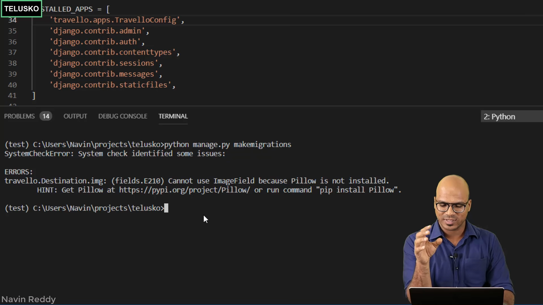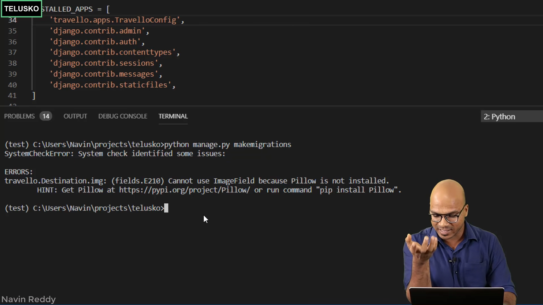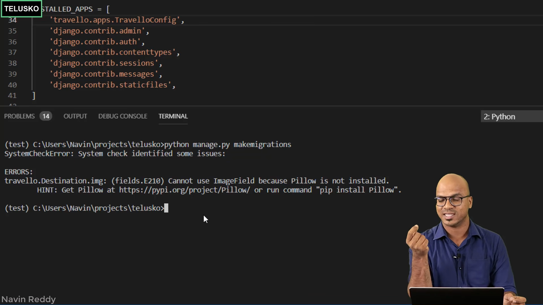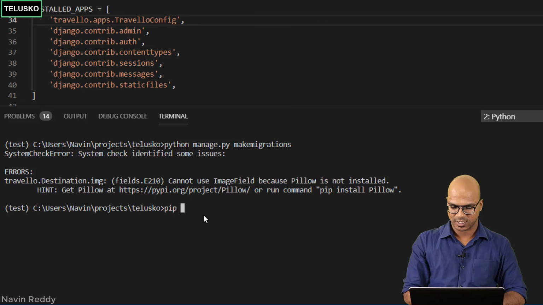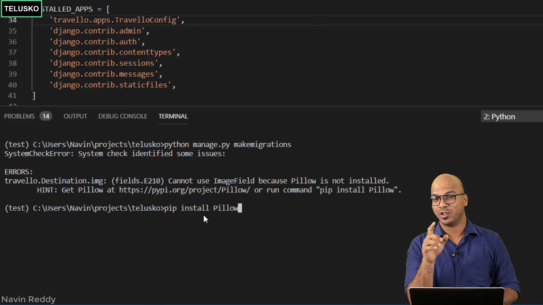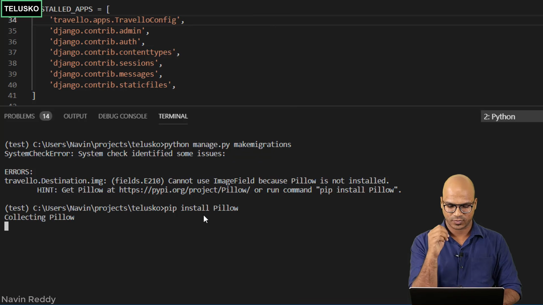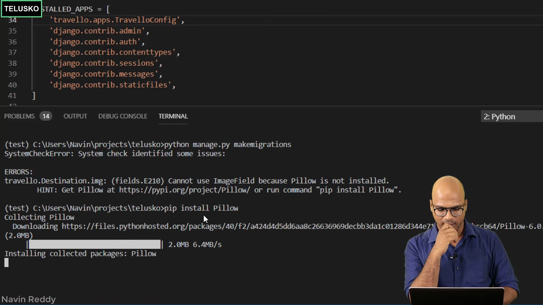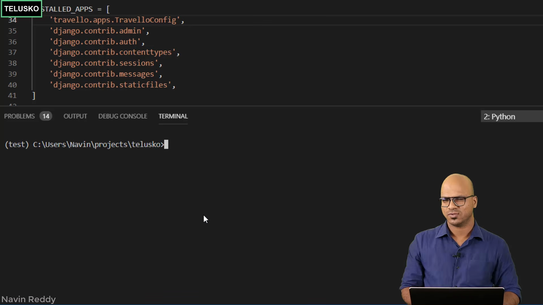Now whenever you want to work with images in Django, and since you want to upload them, there should be some library to handle that, and that library is below. So you have to install this as well. So let's do that quickly. So we'll say pip install. I know there are so many software packages you have to install, but everything will be done only once, right? So let's do that quickly. So it's installing Pillow now, and that should be done fast, right?